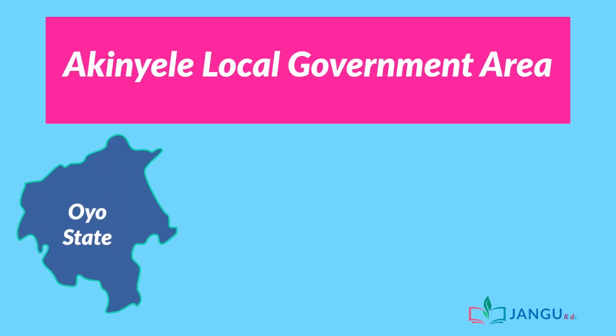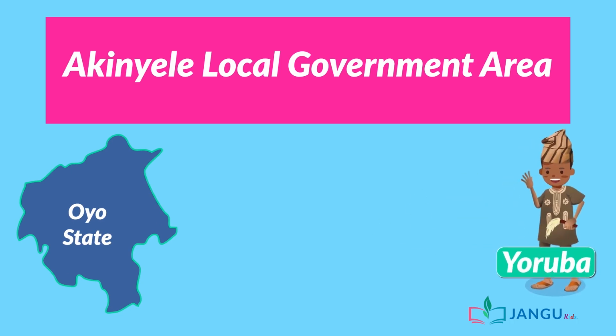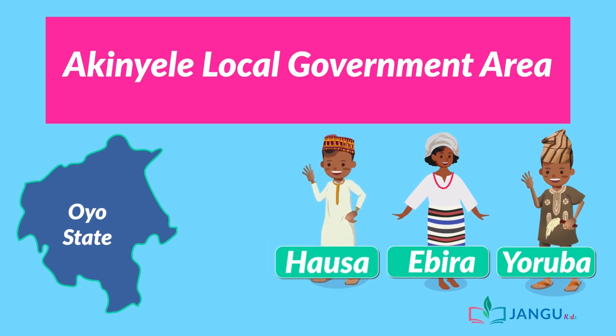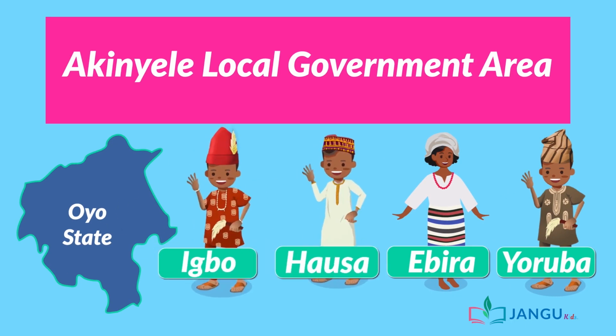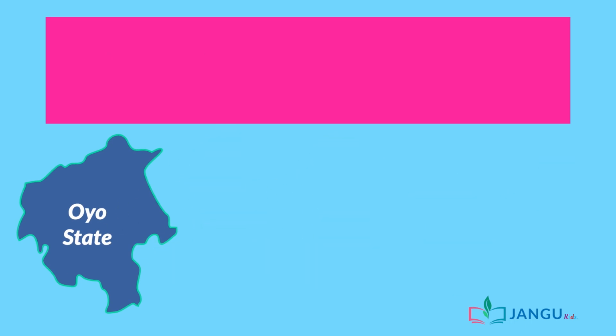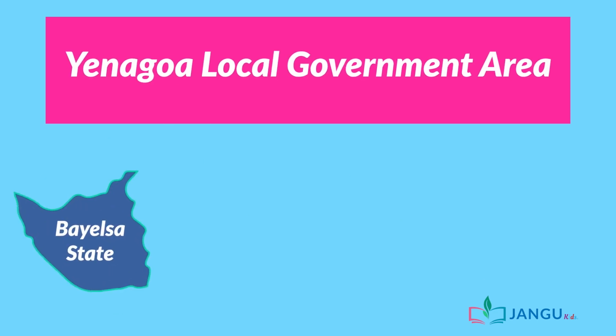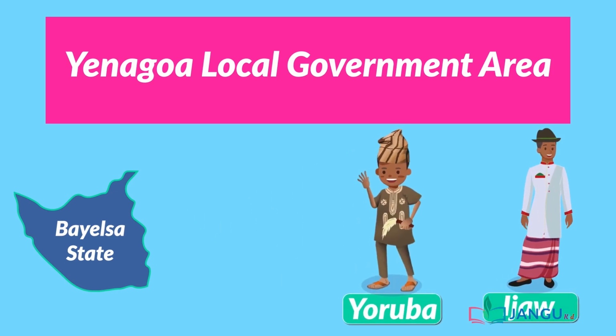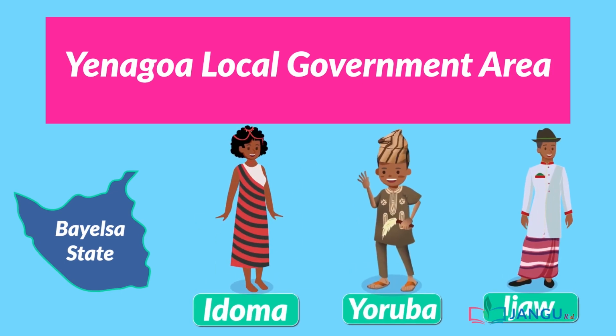3. The Akinyele Local Government Area in Oyo State, which has Yorubas, Ibiras, Hausas, Igbos, and other people. 4. Yenagoa Local Government Area in Bayelsa State, which has the Ijaws, Yorubas, Idoma people, and others.